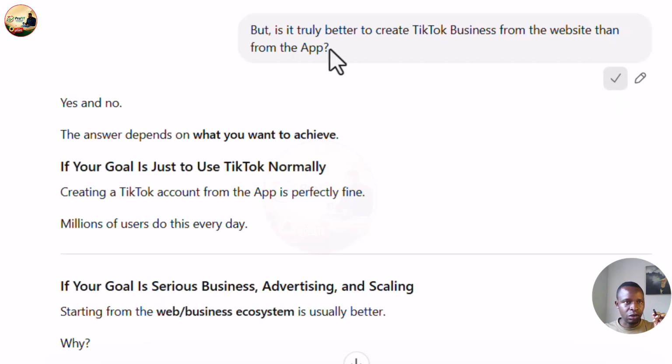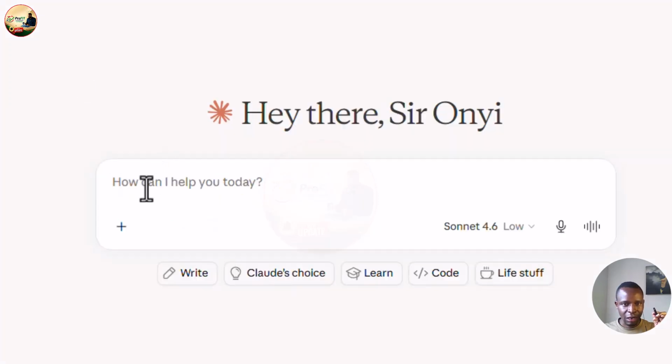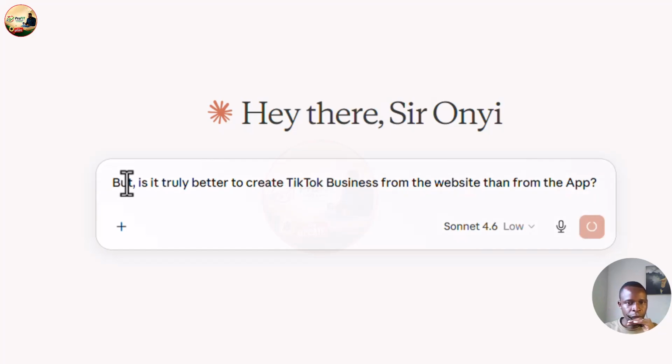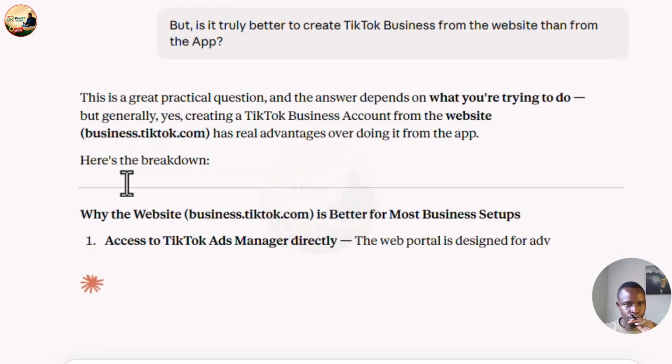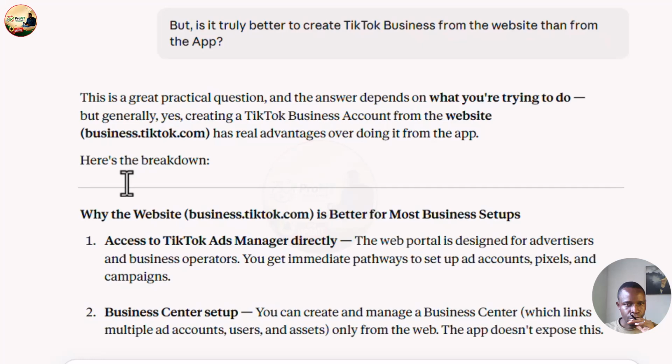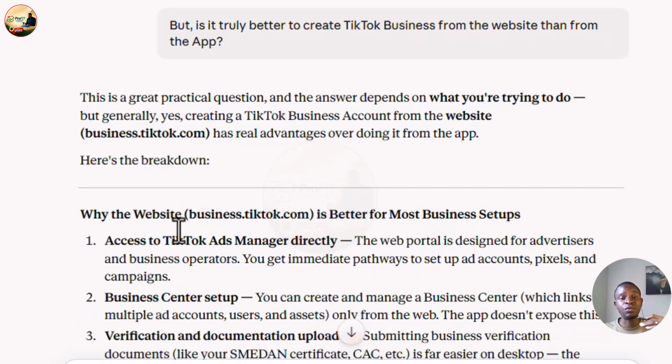Let me still copy this. Let's go to Claude AI. I hope that's what it's called. So let me paste it here. Now, this one says why the website business dot whatever is better for most business. So it's already telling you it is better. It's just trying to give you why.